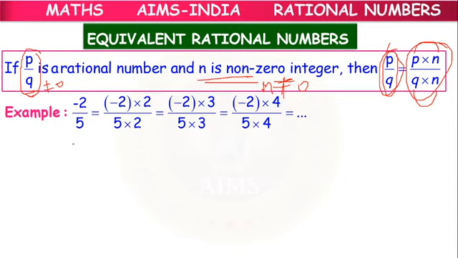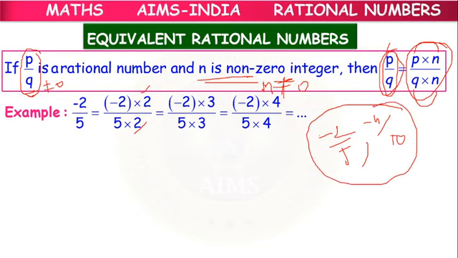So here minus 2 by 5 is there. If you multiply the upper part and lower part with 2, what will we get? Minus 4 by 10. So minus 2 by 5 and minus 4 by 10 are said to be equivalent. Or if you multiply by 3, what will we get? Minus 6 by 15. So these two are also said to be equivalent.